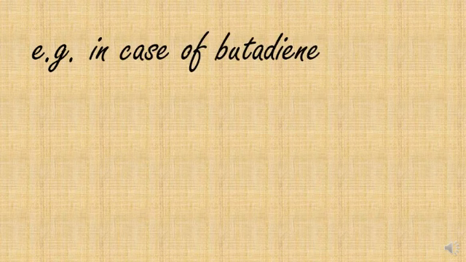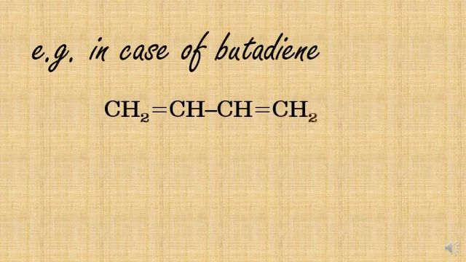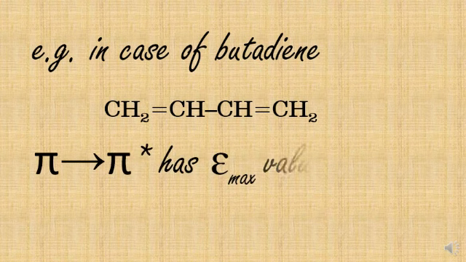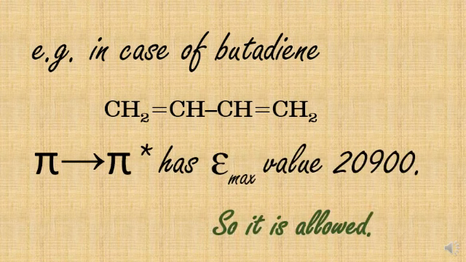For example, in case of butadiene, this is the butadiene molecule. For pi to pi star, epsilon max value is 20,900, so it is allowed. It is more than 10 power 4, so it is an allowed transition.